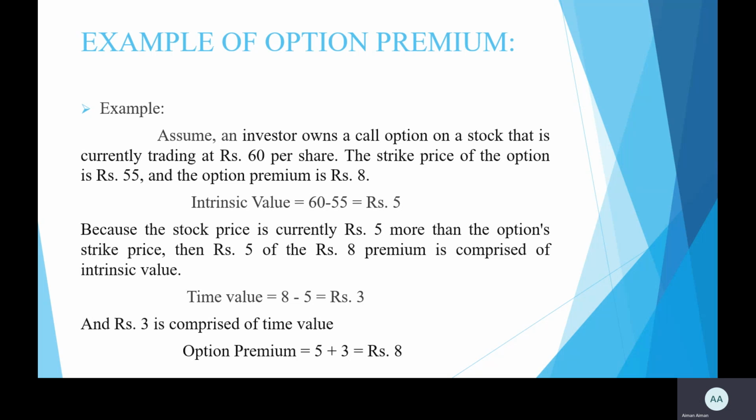Assume an investor owns a call option on a stock that is currently traded at rupees 60 per share. The strike price of the option is rupees 55 and the option premium is rupees 8. So what is its intrinsic value and time value? As we know the formula of intrinsic value, current stock price minus strike price, we will put the values in the formula. The current stock price is rupees 60 per share and the strike price of the option is rupees 55. When we subtract the strike price from the current stock price, 60 minus 55, we get rupees 5 intrinsic value of the total premium of rupees 8.